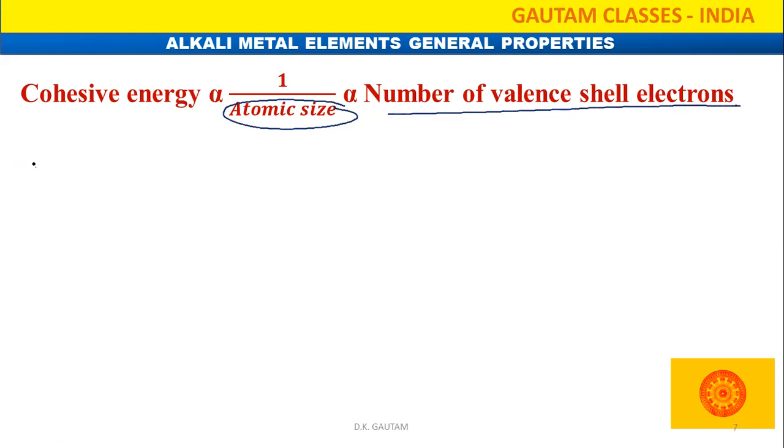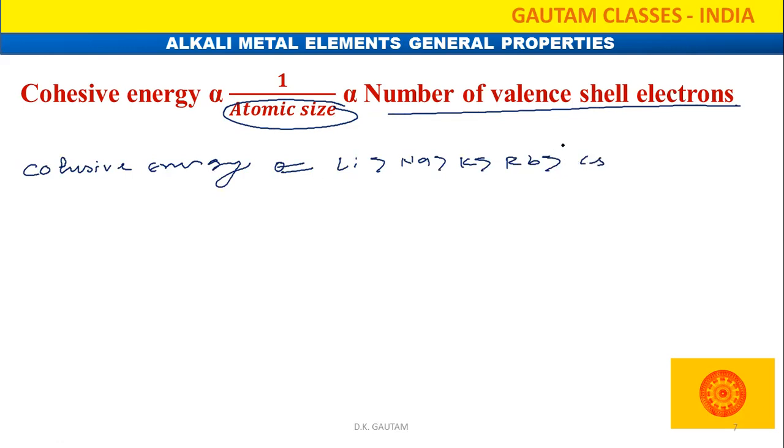If I write the cohesive energy order here, which one has the highest? Lithium, then sodium, potassium, rubidium, cesium. Now we are going to compare the cohesive energy of the first group and second group elements.